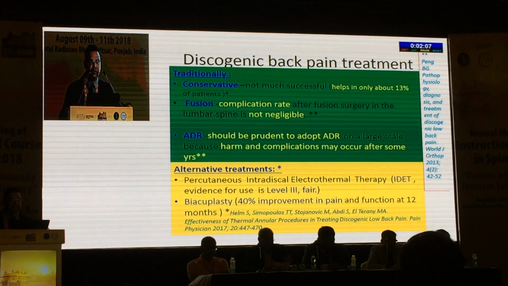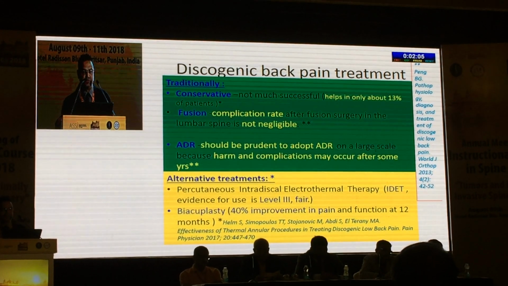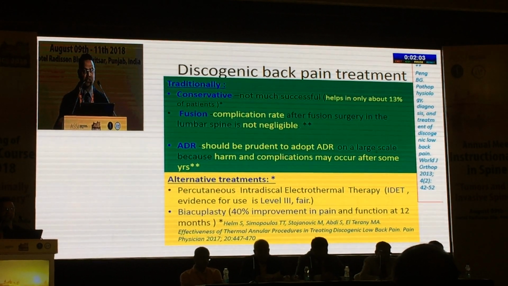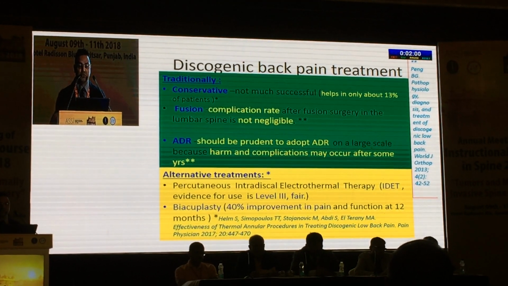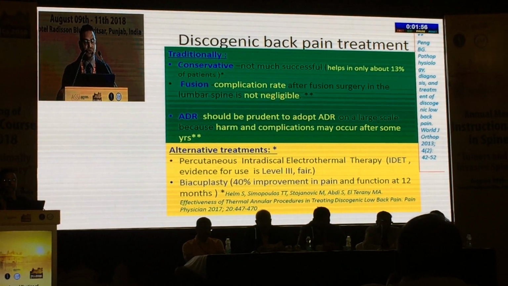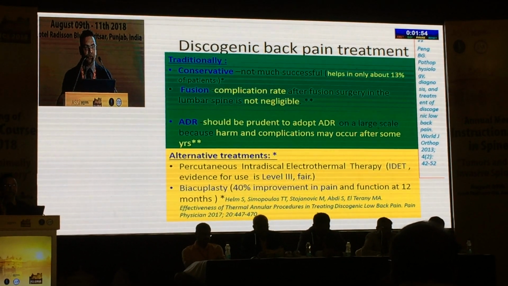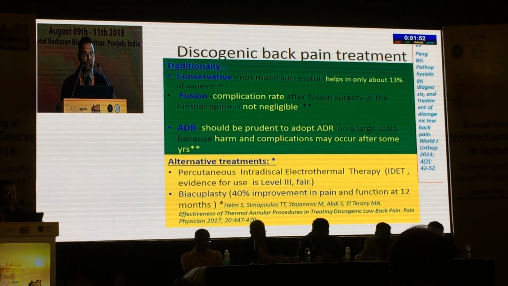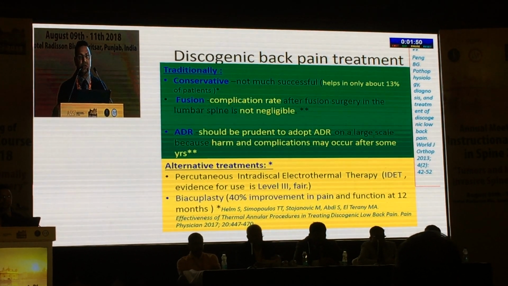There are different types of treatment available for discogenic back pain so far. Traditionally, we have conservative treatment, but it helps only 13% of patients. We can do fusion, but complications are not negligible. We can do disc replacement, but we should be prudent because harm and complications may occur after some time.